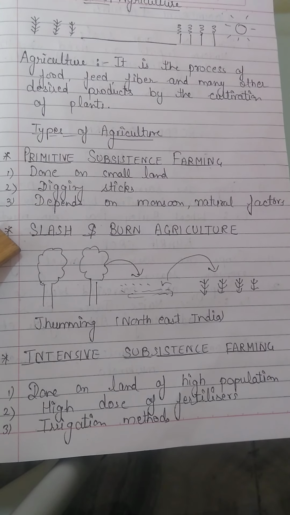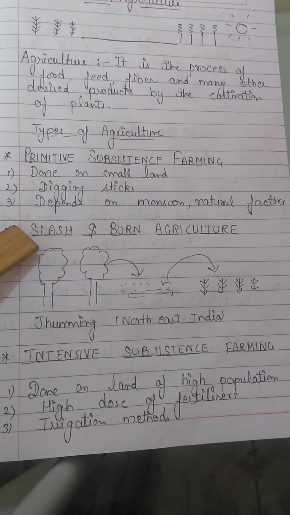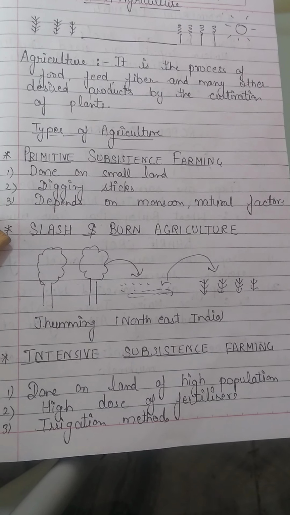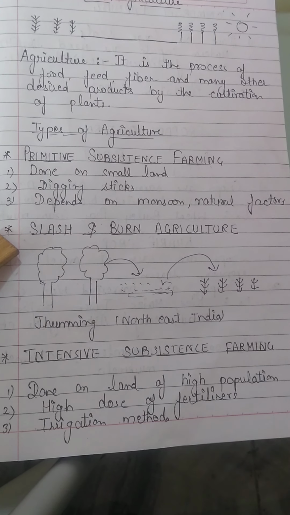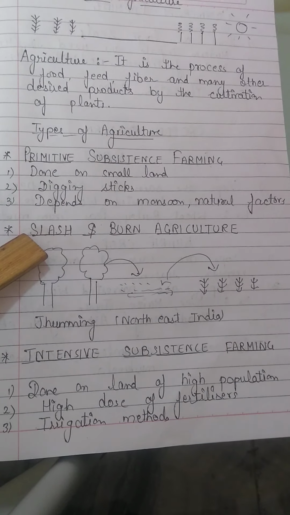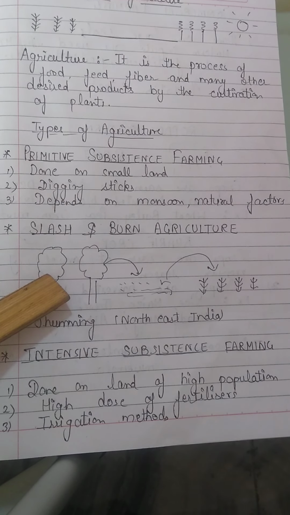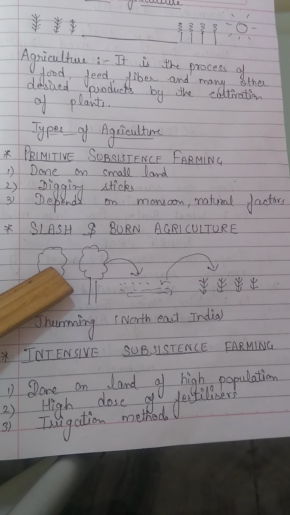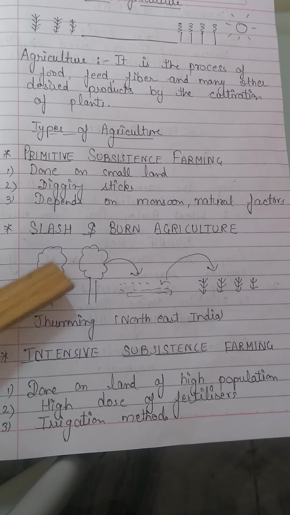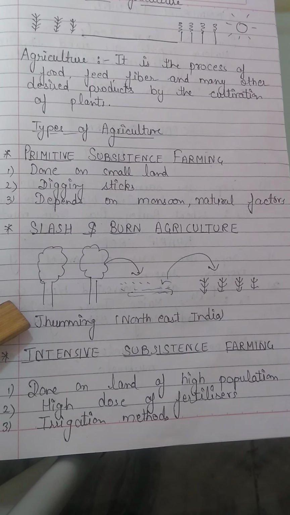In this, a category comes, slash and burn agriculture. It means farmers clear a patch of land and produce cereals and other food crops to sustain their family. When the soil fertility decreases, the farmers shift and clear a fresh patch of land for cultivation. This type of shifting allows nature to replenish the fertility of the soil through the natural process. Basically, the best example of slash and burn agriculture is Jhuming, which is practiced in northeast India.